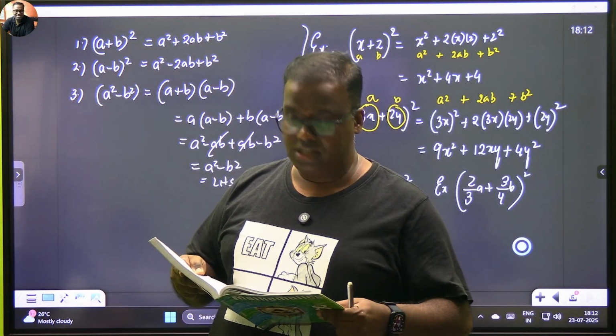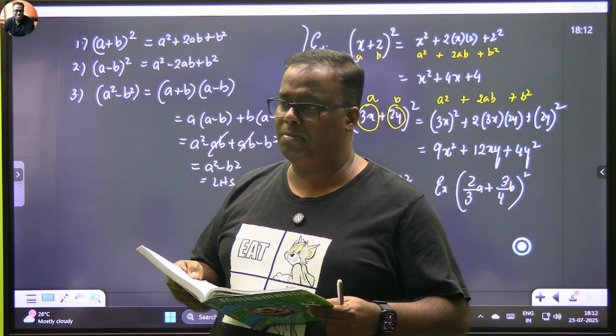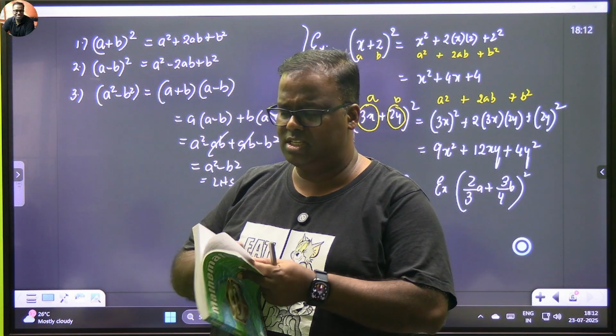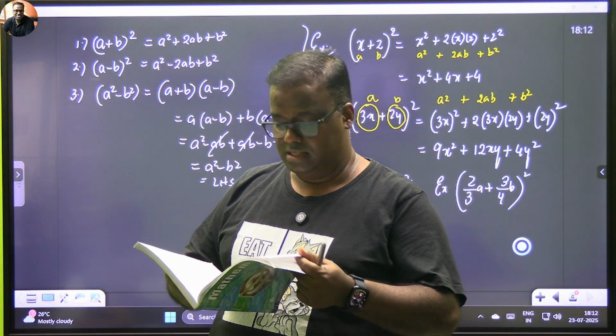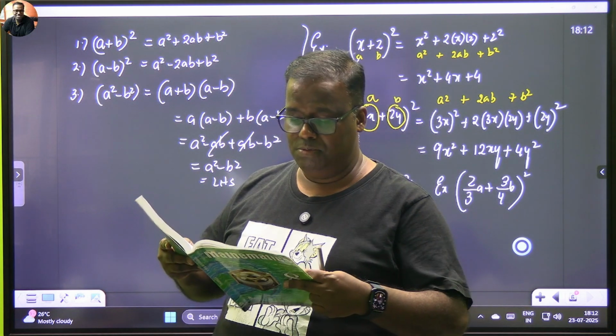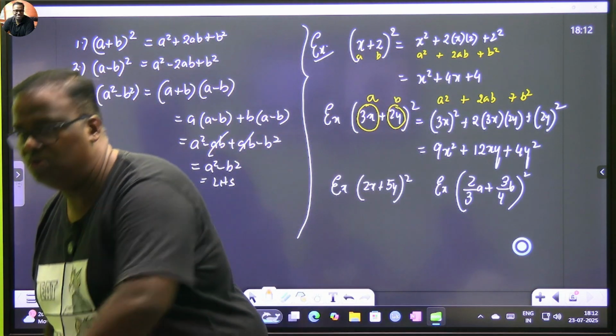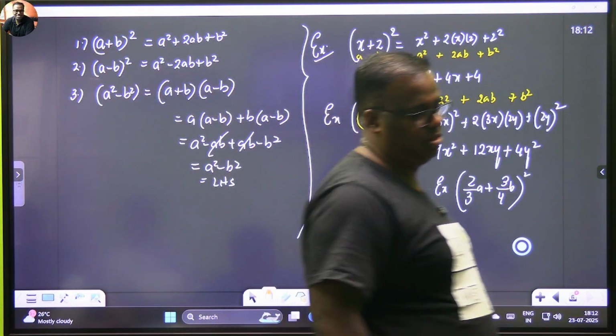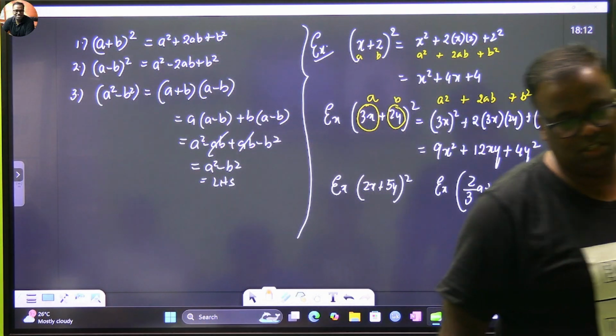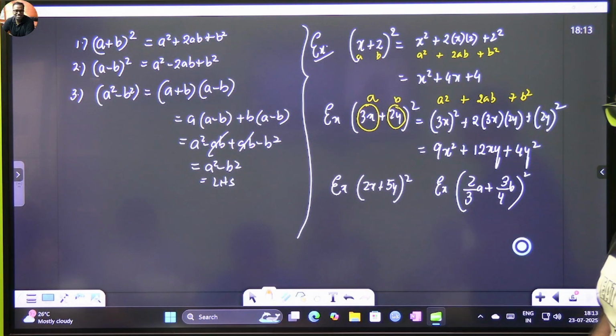And on our Saturday class, we are bidding bye-bye to this. We have a 6E also. I think 6E is a revision. Yeah, 6E is a revision. So Saturday we will be bidding bye-bye to this chapter forever. And as we move to factorization. But we'll halt factorization. I think schools take factorization in the next term.